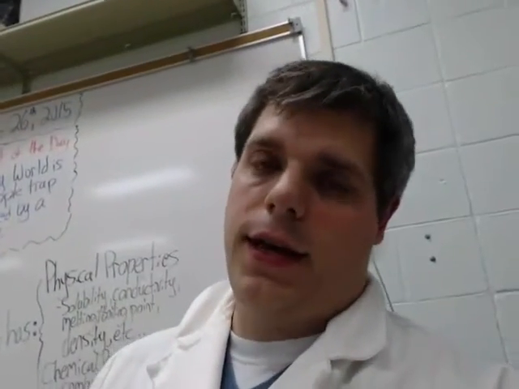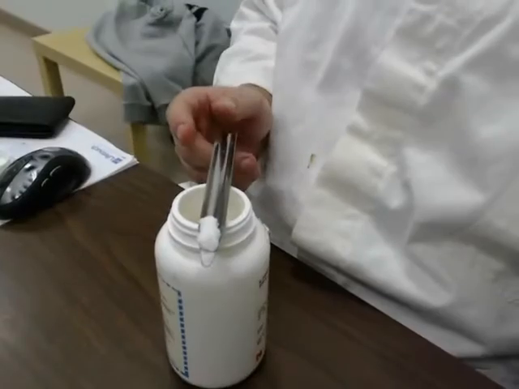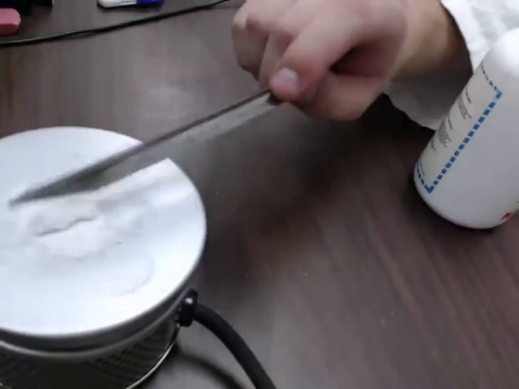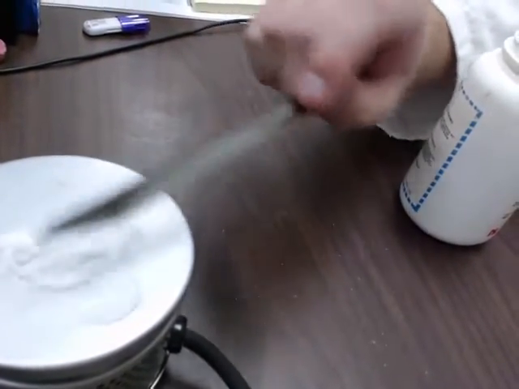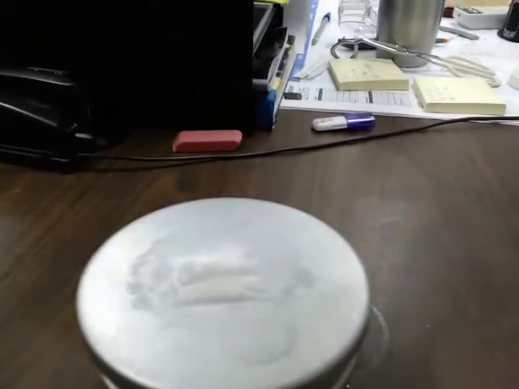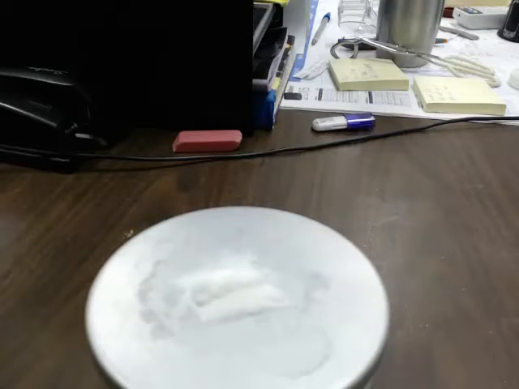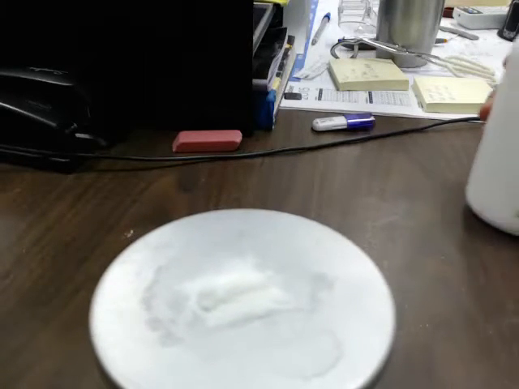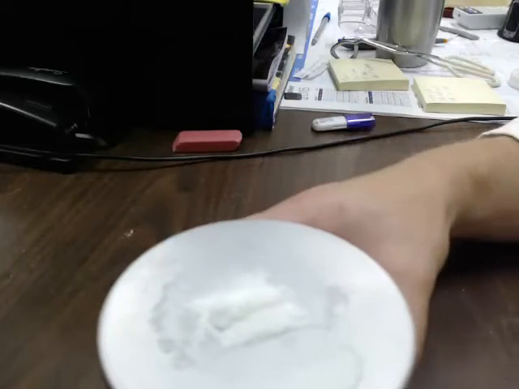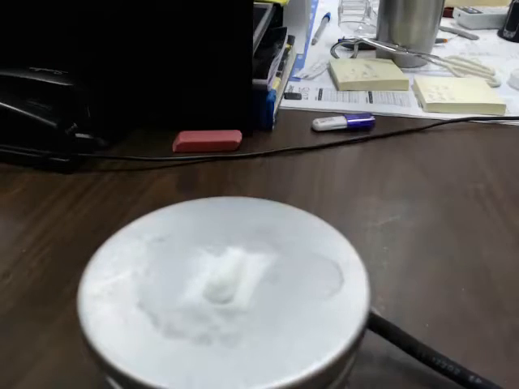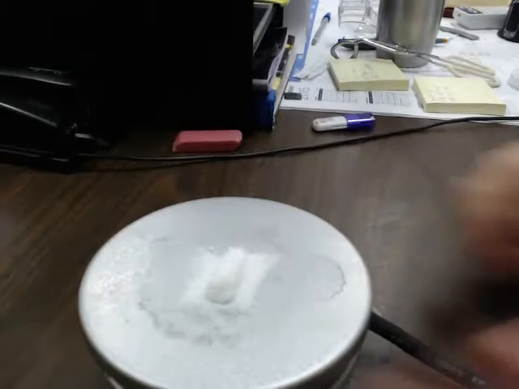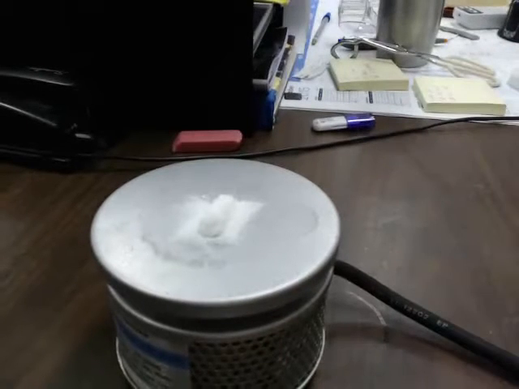All right, so I'm going to take a clump of this sugar and put it on a hot plate, like so. So we've got a clump of sugar right there on the hot plate, and we're going to turn on the temperature. Going to turn up the hot plate, and we'll observe what happens. While this is cooking up, one important thing to note is that it gets pretty hot relatively quickly.